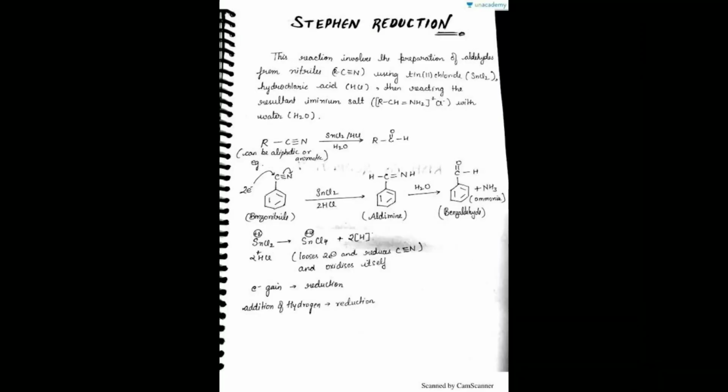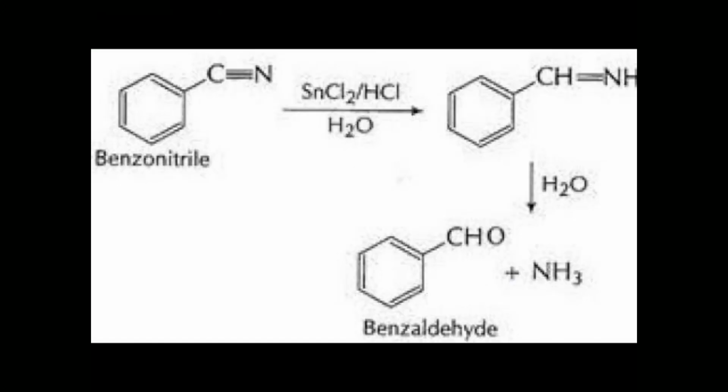In Stephen reduction, aldehyde is prepared from nitriles using stannous chloride in presence of hydrochloric acid, which on hydrolysis gives aldehydes. For example, benzonitrile in presence of stannous chloride and hydrochloric acid gives benzaldehyde and ammonium chloride.